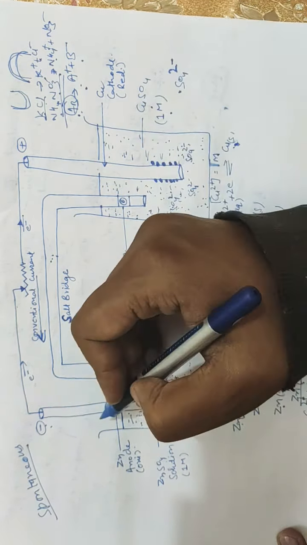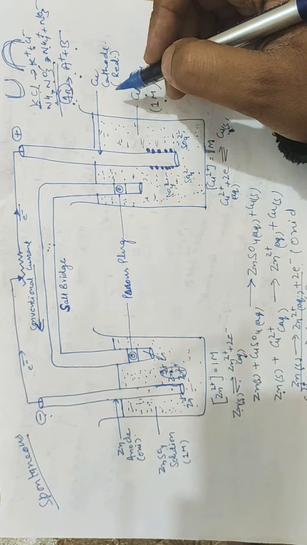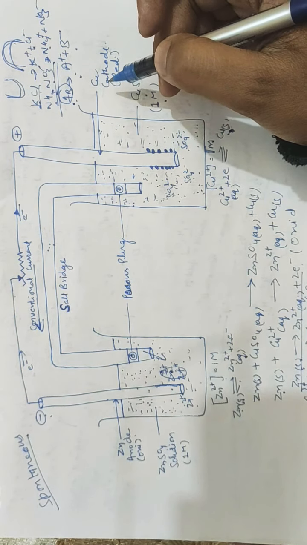So due to the loss of electrons, the zinc electrode is called the anode, whereas the copper is gaining electrons, so it is called the cathode. By convention, the anodic half cell is always drawn on the left hand side of the electrochemical cell whenever you draw a pictorial representation. Further, this is the negative terminal and this is the positive terminal. Negative terminal because electrons are lost here, and this is the positive terminal because electrons are gained here.